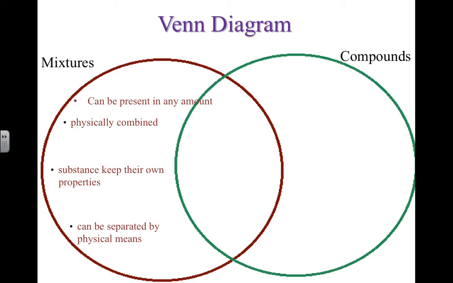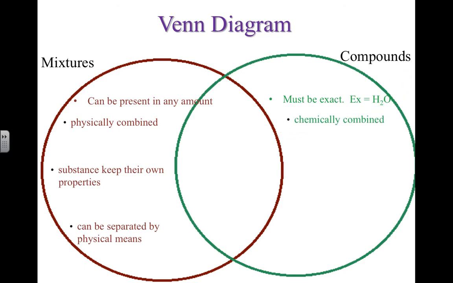Now, compounds, on the other hand, they're present in a fixed ratio. They have to be exact. If you want water, you need H2O. If you want salt, you need NaCl. If you want carbon monoxide, you need CO. But if you want carbon dioxide, you need CO2. So you really need to be exact with the molecular formula.